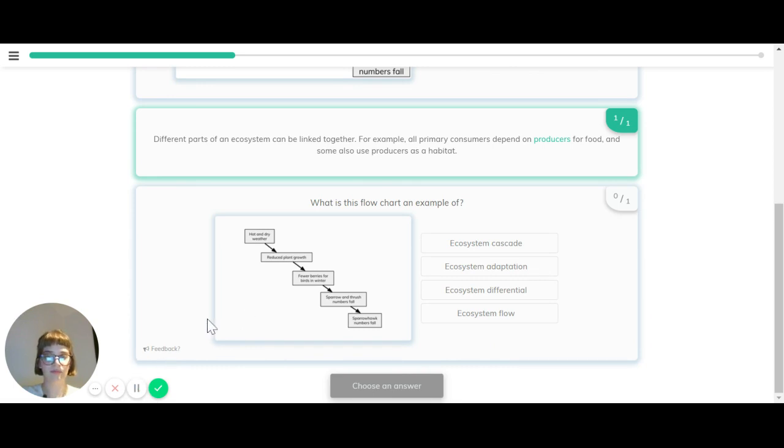I have a diagram here which has a flowchart. It's hot and dry weather resulting in reduced plant growth, fewer berries for birds in winter, sparrow and thrush numbers falling, and therefore sparrowhawk numbers falling. What is this an example of? This is an example of an ecosystem cascade.